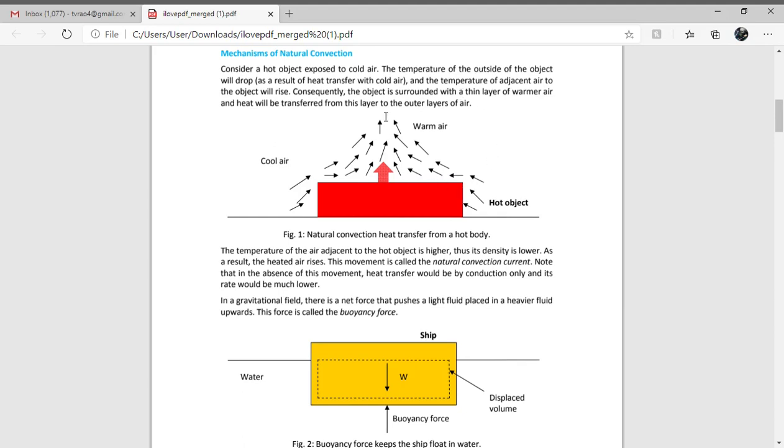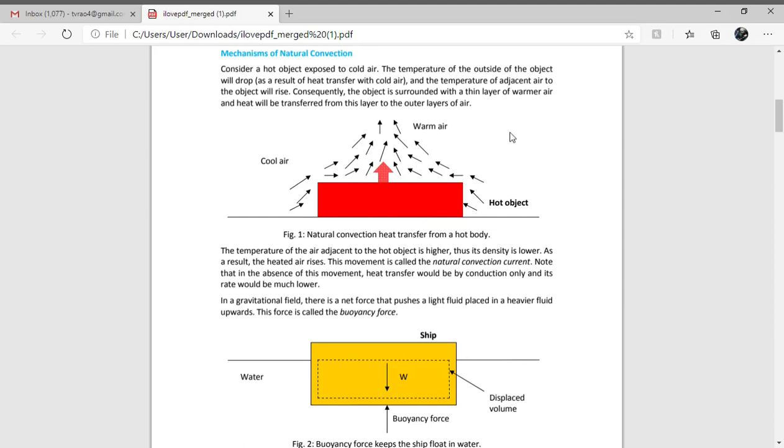Like this, only due to density difference, flow circulation is created. During the flow circulation, the heat transfer takes place. Such kind of heat transfer we call natural convection. So basically natural convection takes place because the temperature difference creates a density difference, and because of the density difference, there will be heat transfer.